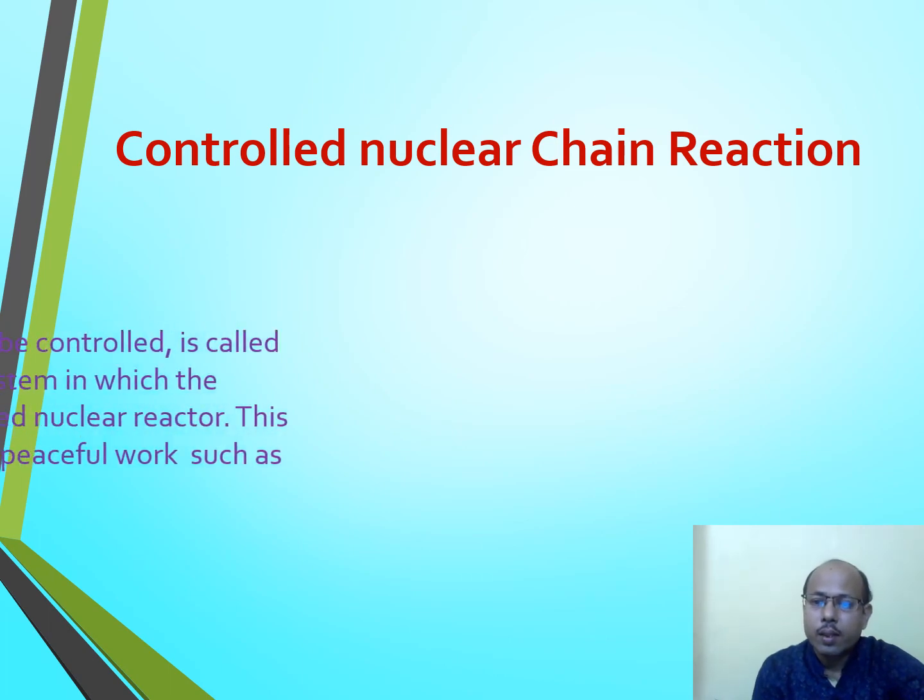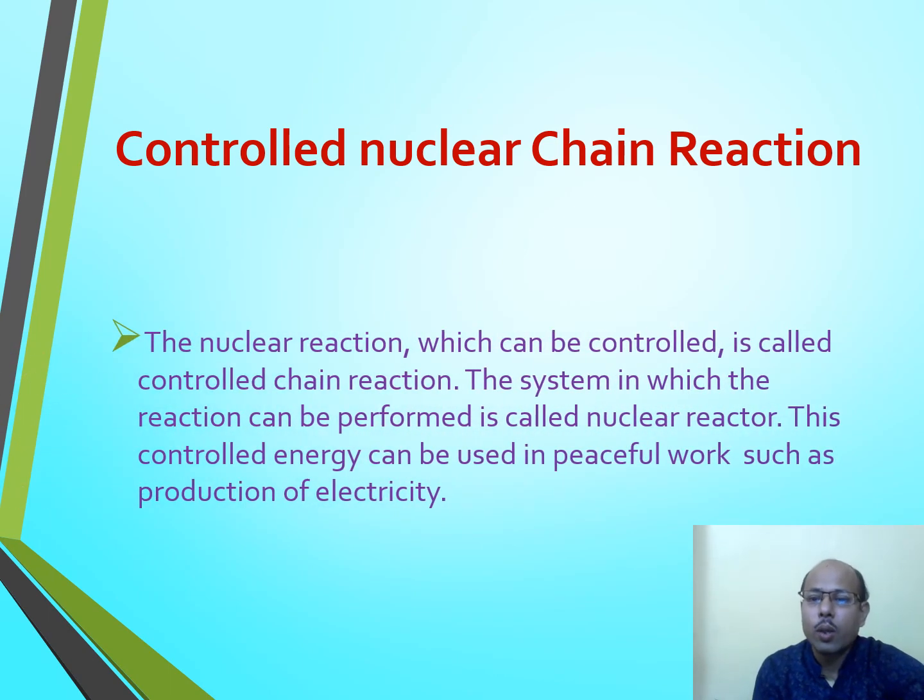Now we are discussing some points related to the controlled nuclear chain reaction. It means here the rate of reaction is under control. The nuclear reaction which can be controlled is known as a controlled nuclear chain reaction. And here, how can it be controlled? We know that neutrons are the main particles which increase the rate of reaction, and by using cadmium and boron rods we can control the number of neutrons, and if the number of neutrons is controlled, the whole reaction can be controlled.